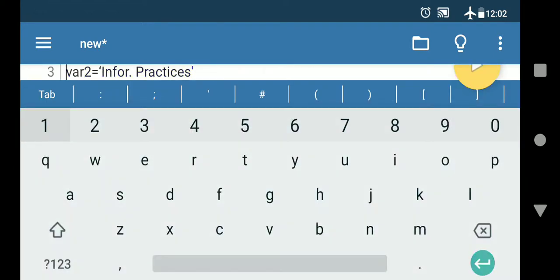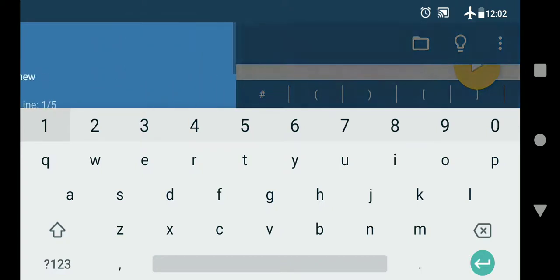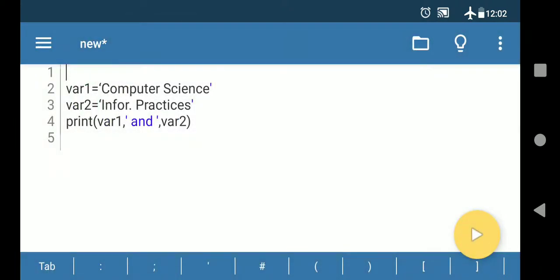Now it will go to the next line. Now you have to erase this. Input output heading should not come here. Then we have written where1 computer science, where2 this informatic practices, then print we are using.